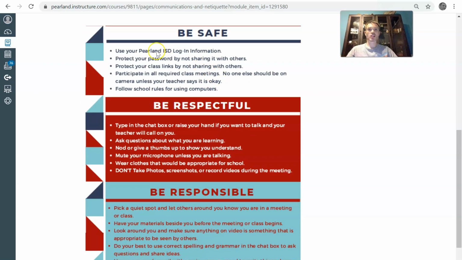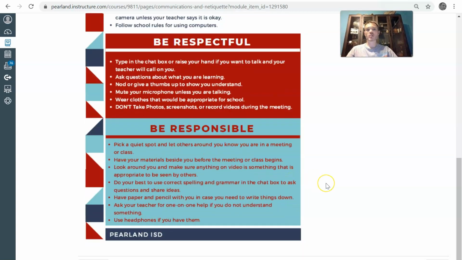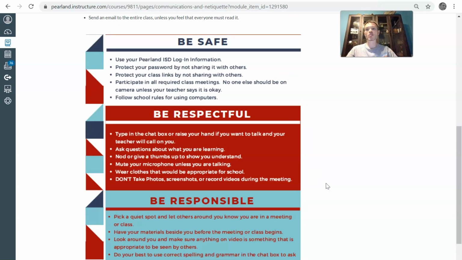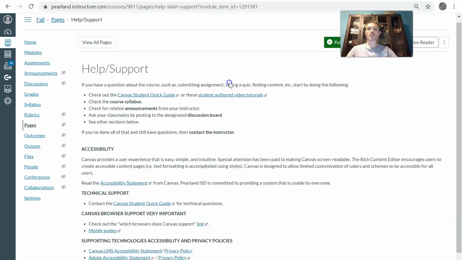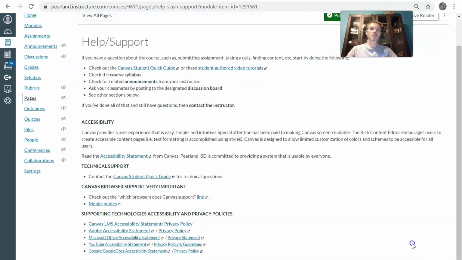This right here is just a bulletin that was sent by the district to be safe, be respectful, and be responsible. So once again, please take a look at the expectations from the district, and I'll go over in a few slides the expectations from me. The next Canvas slide is the help and support. So if you're having any problems, you can click on these and these will help you.